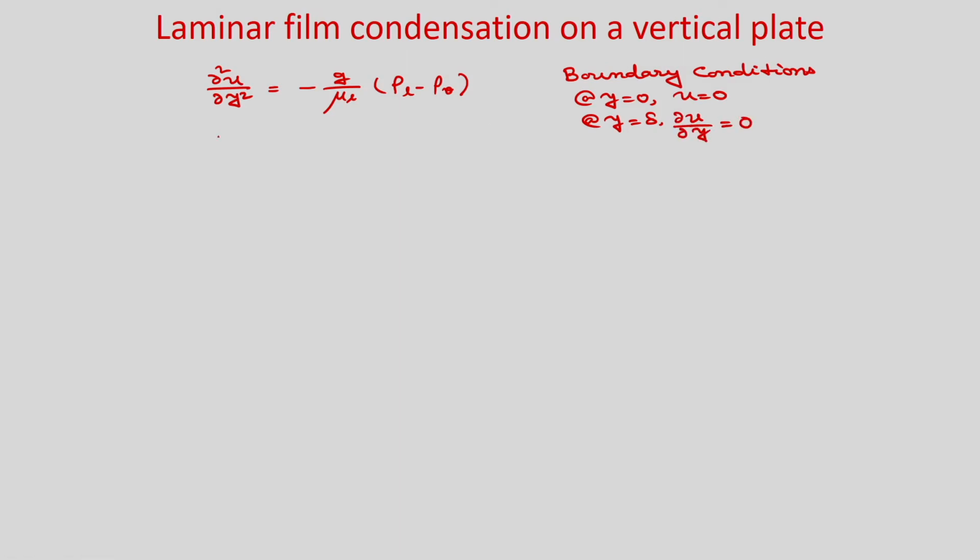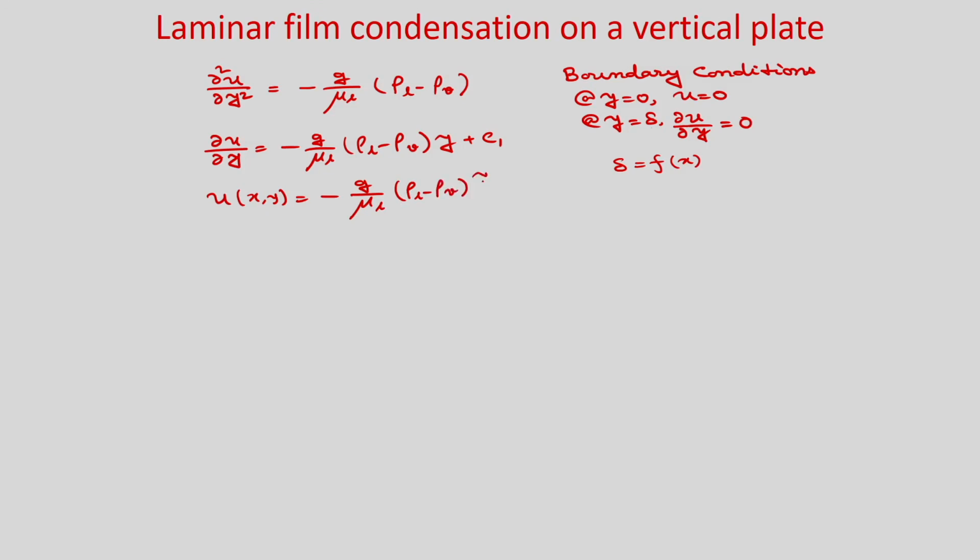If you integrate this equation, you will get ∂u/∂y = −(g/μ_L)(ρ_L − ρ_v) y + C1, and u, which is a function of x and y, because δ is a function of x, we will get u = −(g/μ_L)(ρ_L − ρ_v) y²/2 + C1 y + C2.